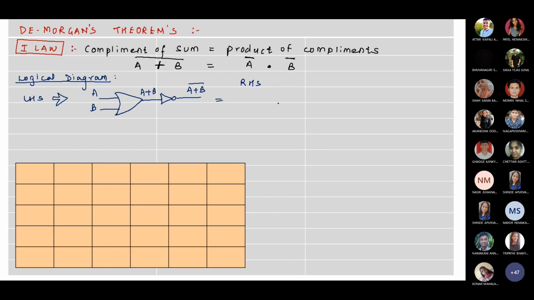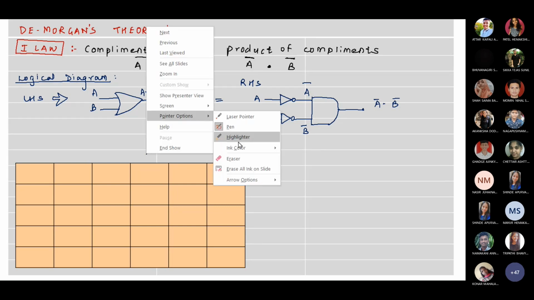So RHS is A bar, meaning I took A and first we complemented it, and B bar, so we take B and complement it, and then we give both to dot. Dot means AND gate. So here we get this as A bar dot B bar. Understood the diagram now, all of you? Yes, ma'am. This is how we get a diagram from an expression using basic logic gates.